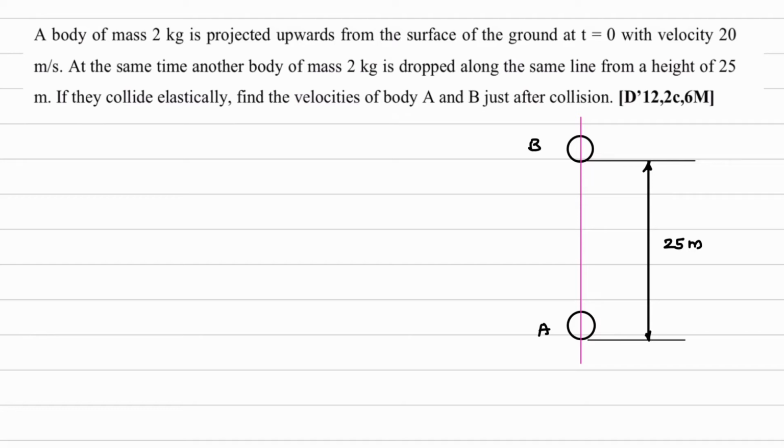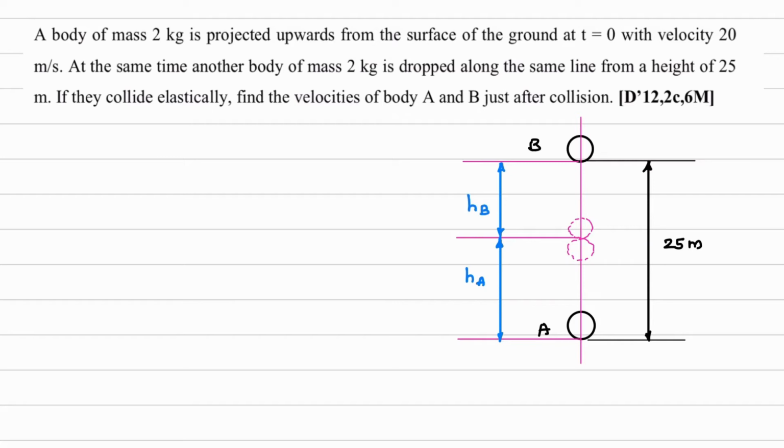This is ball B and suppose this is ball A. So we can write down the height now for this position. So this height is HA and this height is HB.